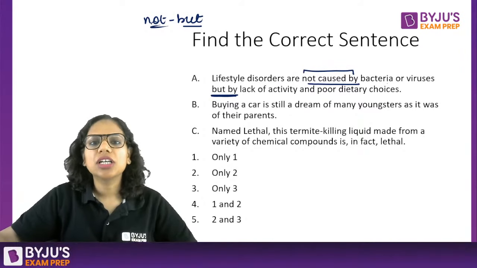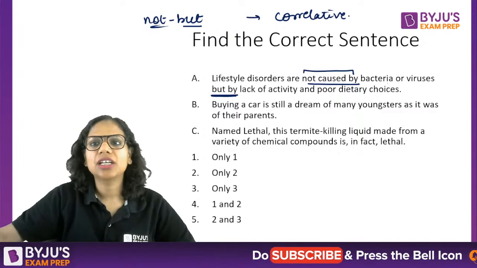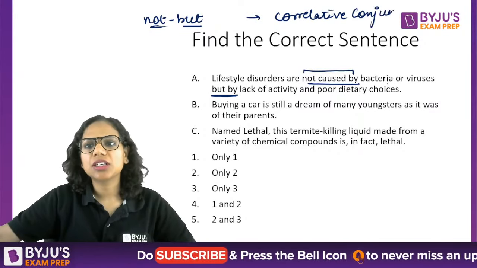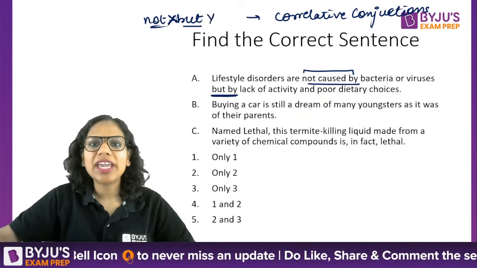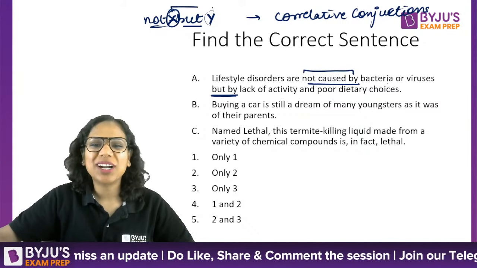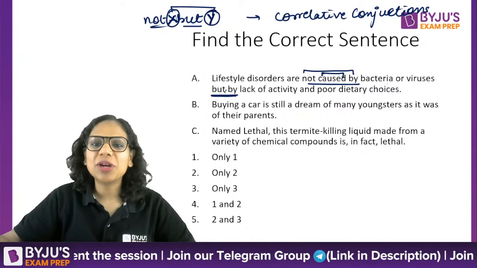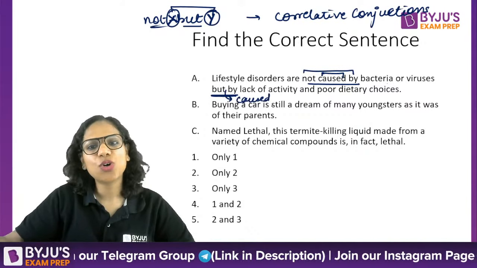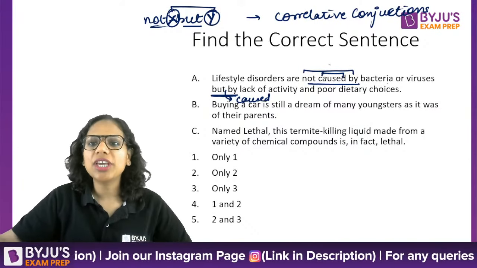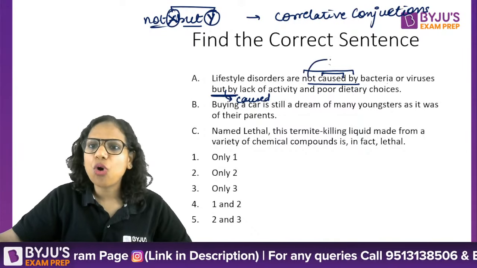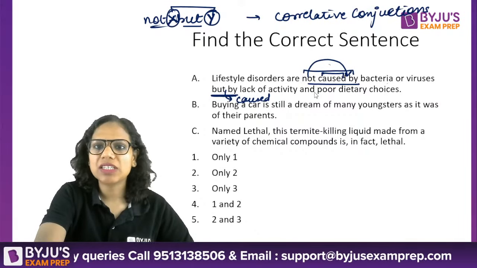Okay. So not but, they are correlative conjunctions. They are called correlative conjunctions. And the rule of parallelism says that whatever part of speech comes after not, let's say X, then Y that comes after but, X and Y basically should be parallel. So not caused by, then why am I not saying but caused by? Either I add a caused here as well, then the structure is parallel, not caused by X but caused by Y.